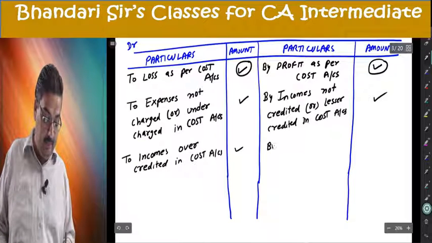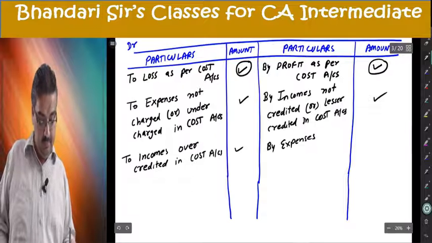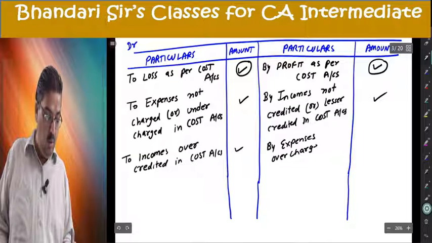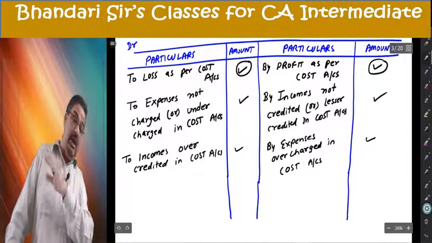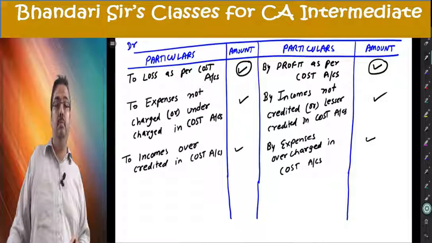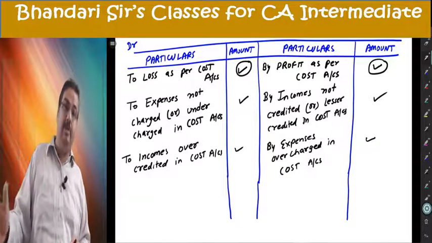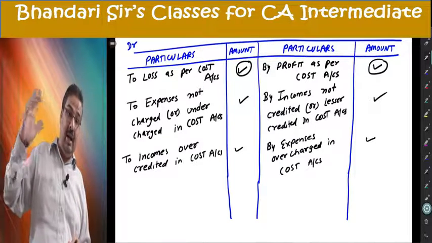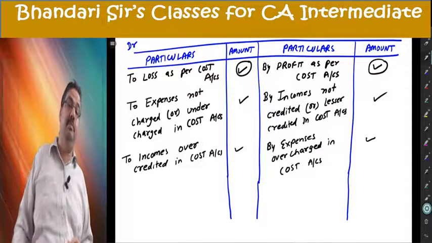Similarly, by expenses overcharged in cost accounts. Debit overcharge will go to credit. Expense debit lesser goes on the debit side. Expense excess, credit excess, debit excess goes on the credit side.